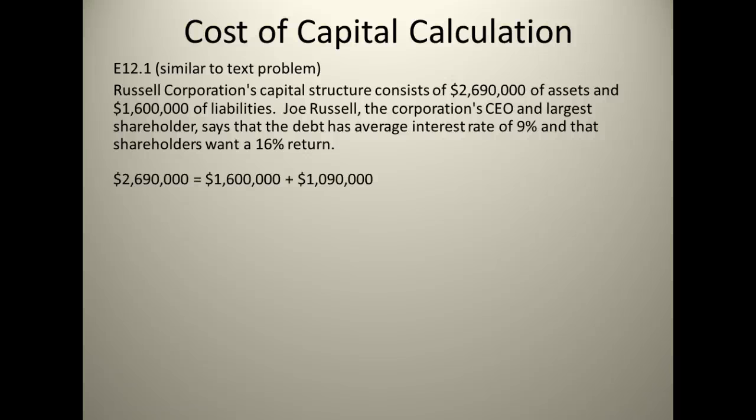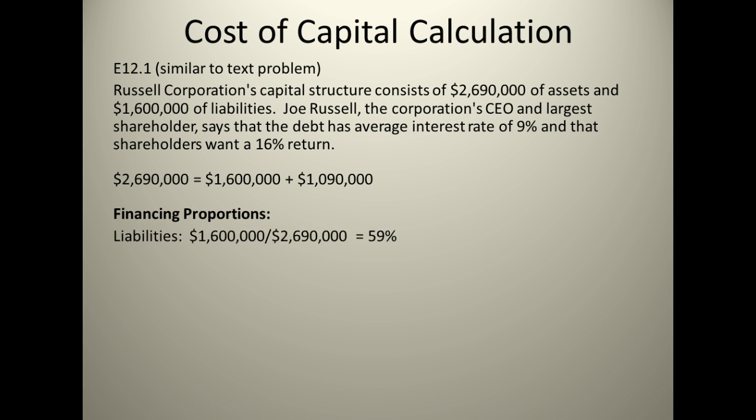So we're going to figure out our assets there on the left, 2.69 million. There is the 1.6 million in liabilities, and so since we have those two, we could now get the equity portion at $1,090,000. All right, so now we're going to get our weights off of that. So our liability portion comes out to 59%, and our owner's equity comes out to 41%.